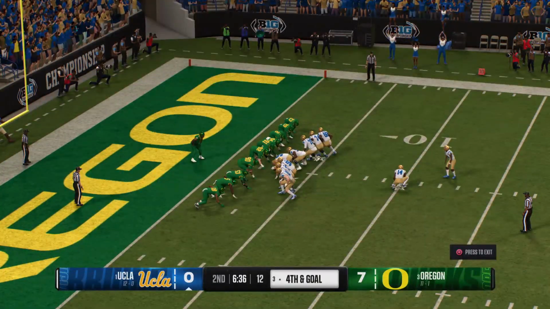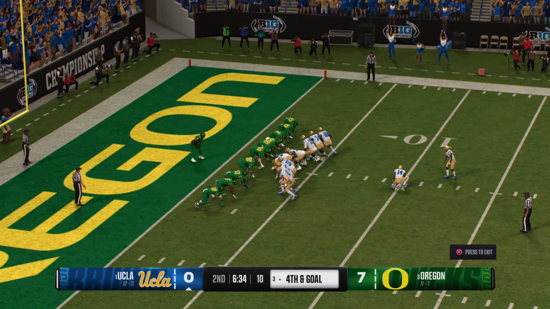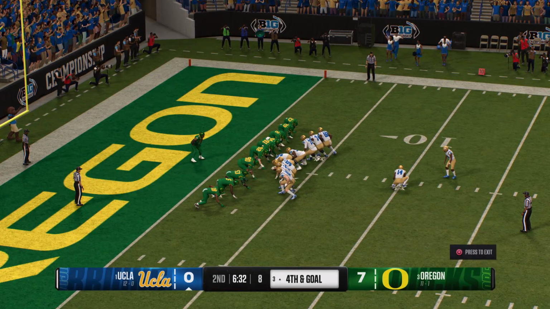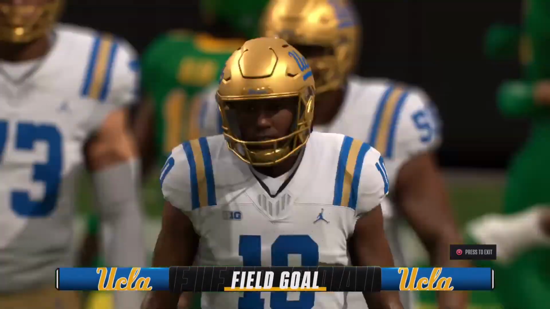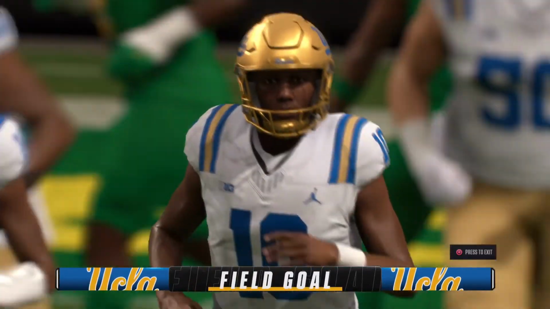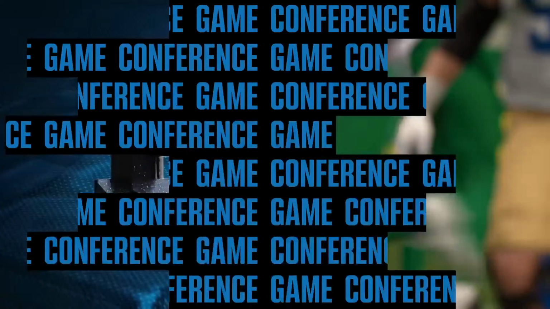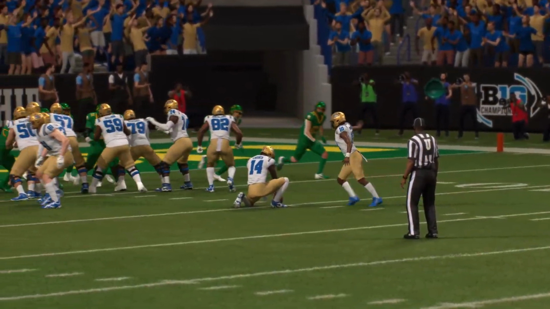So here on 4th down, out comes the field goal team. So it'll be a chip shot from the right hash mark. And that kick right down the middle. Can't hit it any better than that. And that one, my gosh, I mean, it's almost too easy. Nice kick.